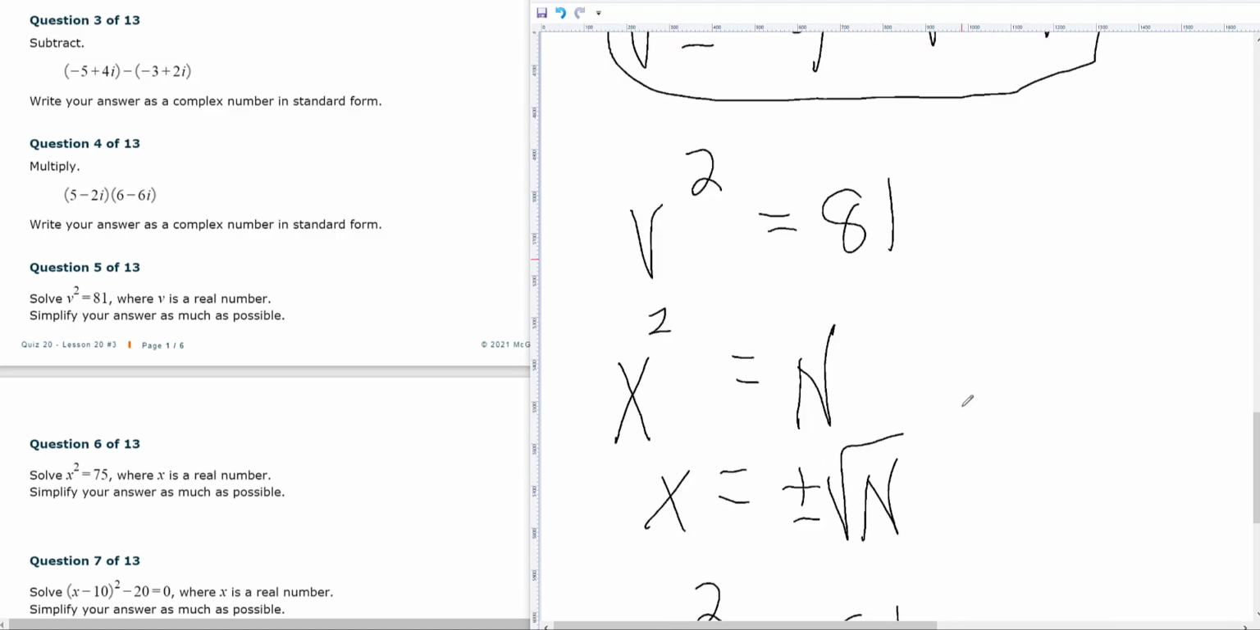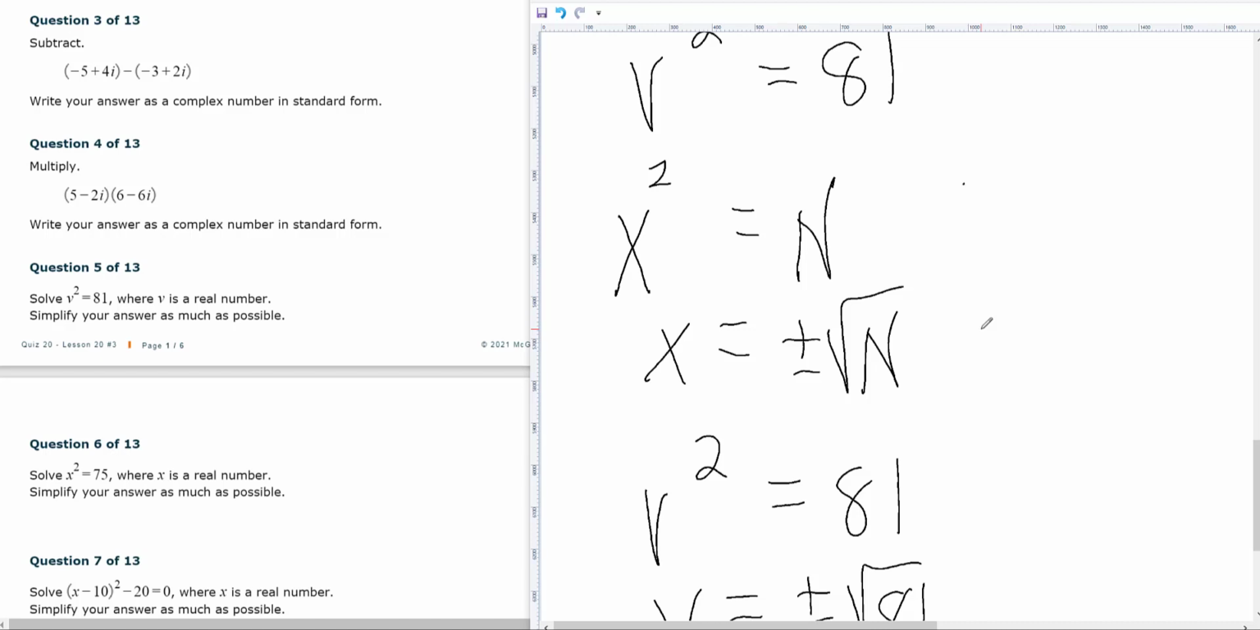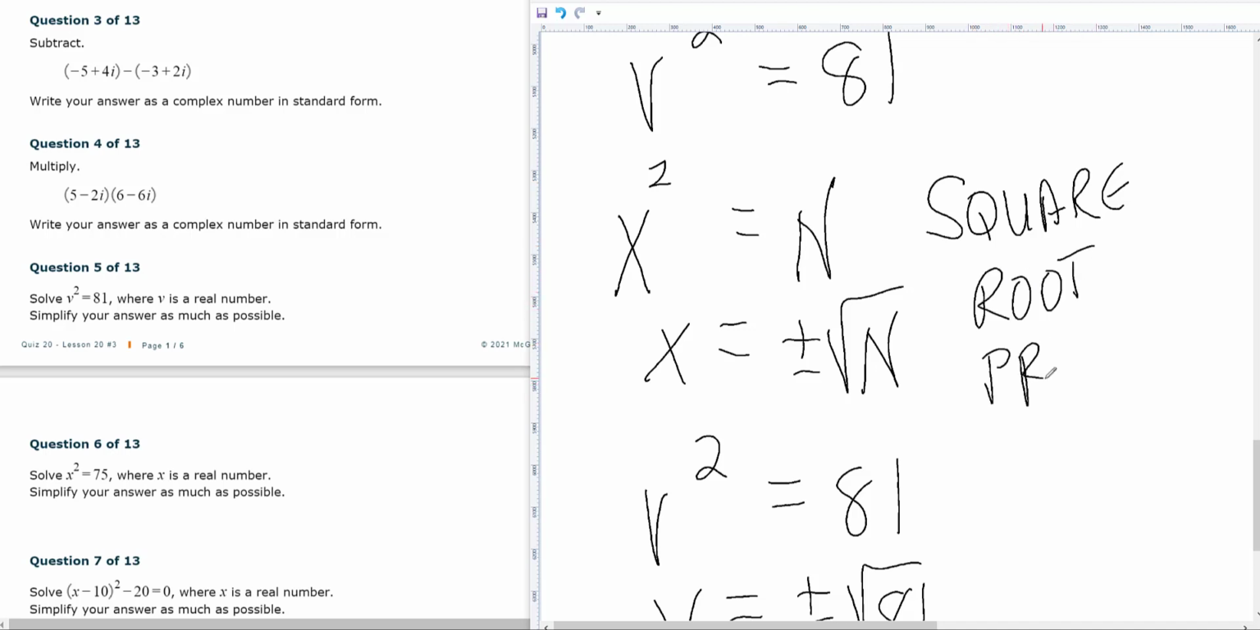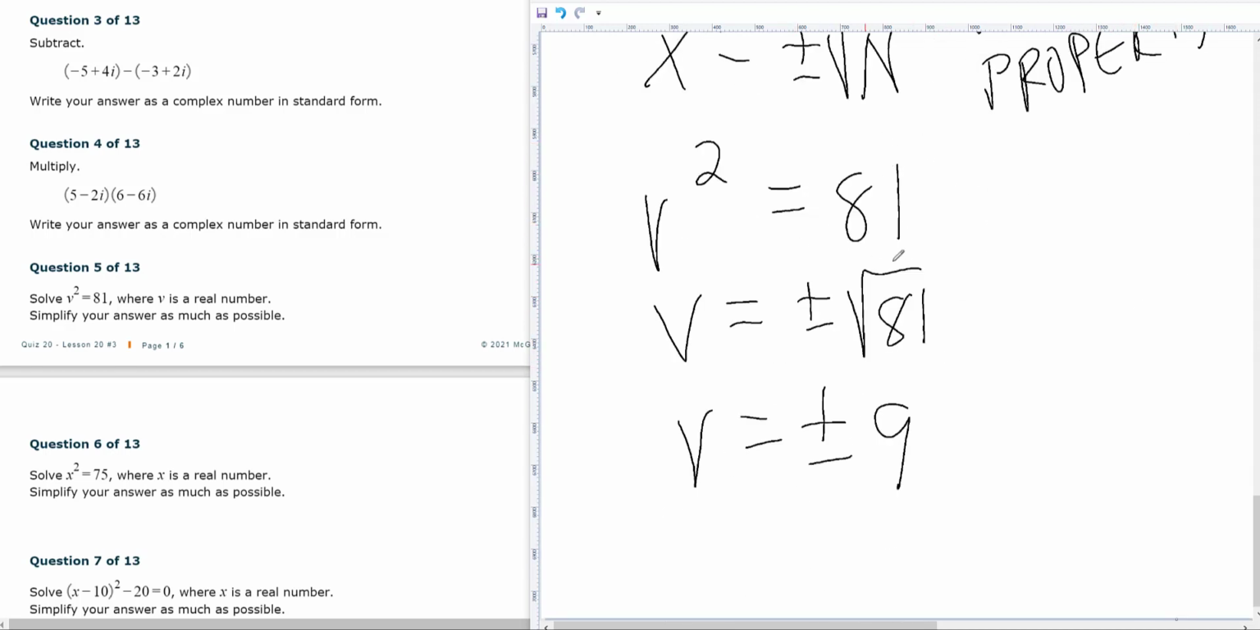And again, that's what this is called, the square root property. That only works when you have a square equal to a number. So since this was a regular number here, and it can be positive or negative, but it has to be a number, it can't have a variable, then whatever is squared, v here, is plus and minus the square root of that number.